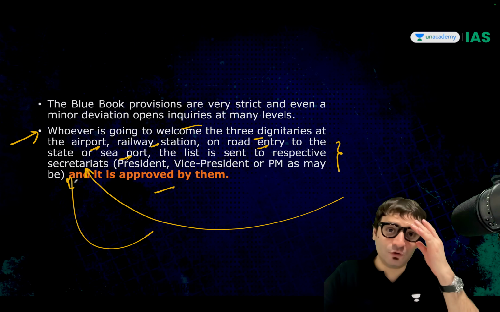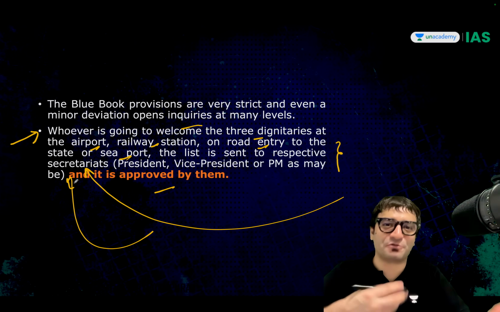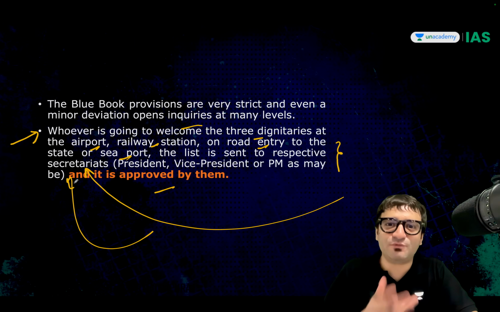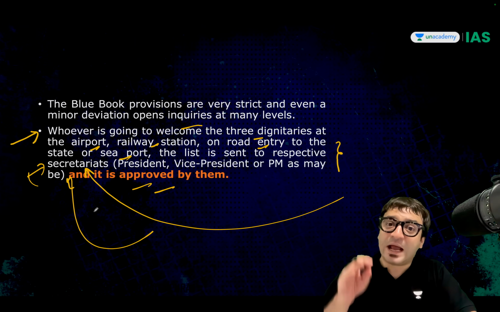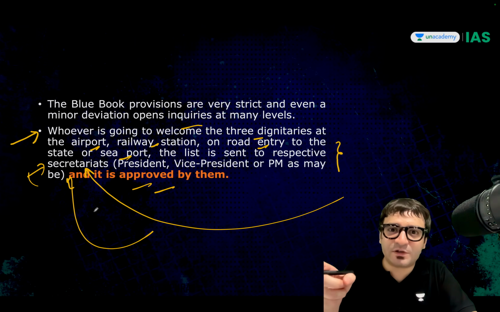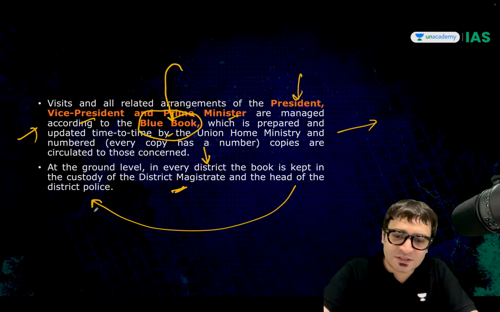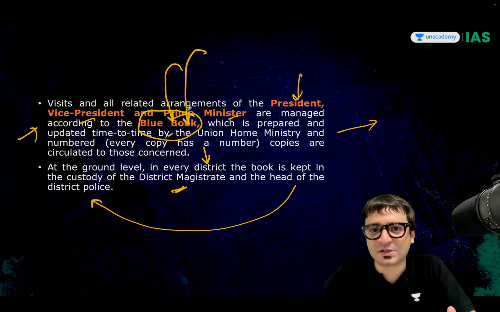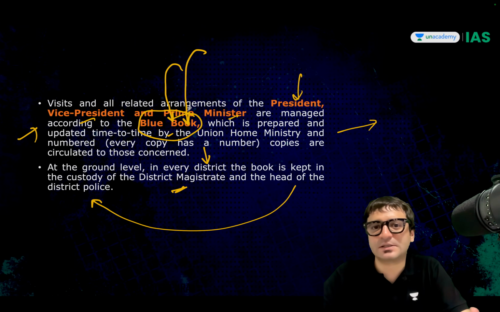And once it is approved, what if, to embarrass the prime minister, you send an enemy of the prime minister to receive the prime minister and say, this is West Bengal's representative to receive you at the airport? The prime minister's secretariat will have to approve it. And once approved, only those individuals need to be present there. No one else. And which is that book which manages all these arrangements? Blue Book. Who prepares it? Home Ministry. That's it.